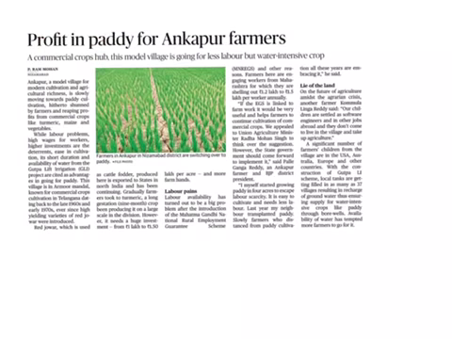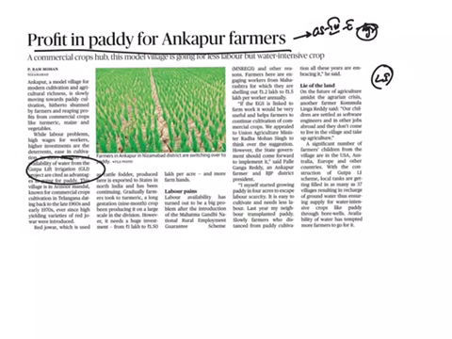Profit in paddy for Ankapur farmers. This topic comes under GS paper 3, economy, agriculture you can take. Here you should know about lift irrigation. See, normally irrigation means supplying water facility to the farm by the natural flow. But lift irrigation means, apart from the natural flow, if water is transported by lifting through pumps or pools, we call that type of irrigation lift irrigation.